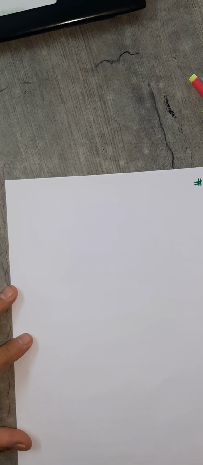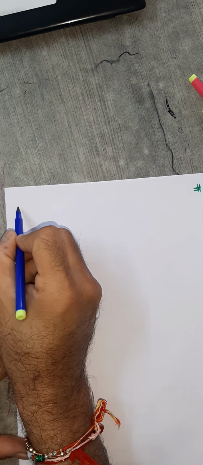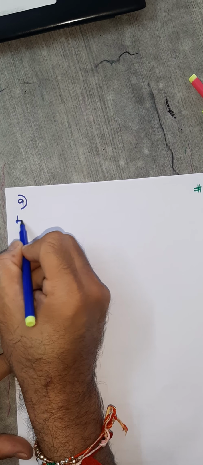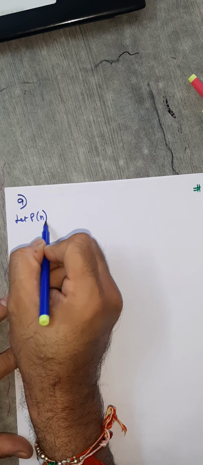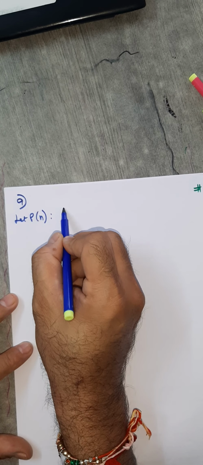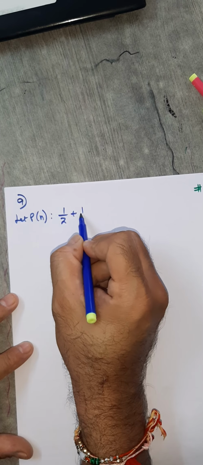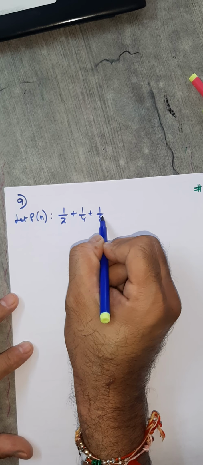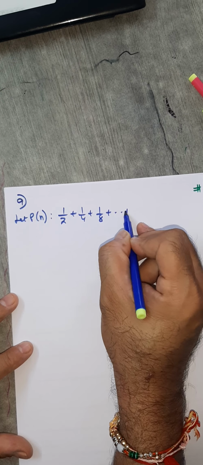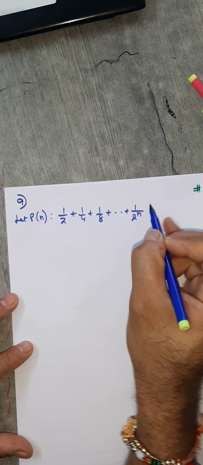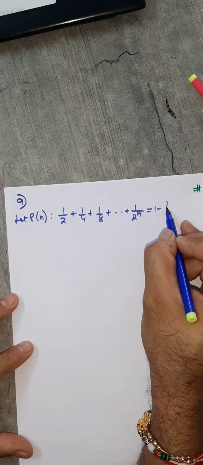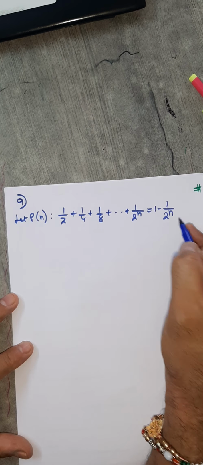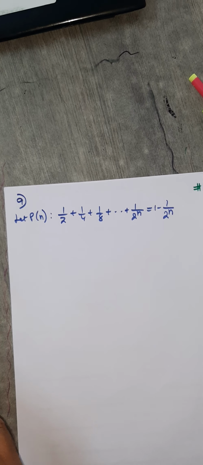Next, I'll go to the ninth question. Let's take P(n) as 1 by 2 plus 1 upon 4 plus 1 upon 8, and so on, up to 1 upon 2 raised to n, equals 1 minus 1 upon 2 raised to n. This is what you want to prove using the principle of mathematical induction.